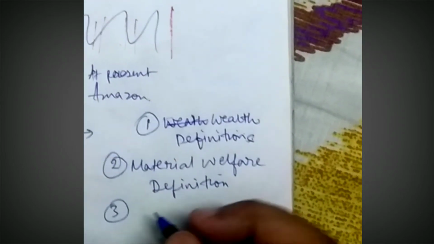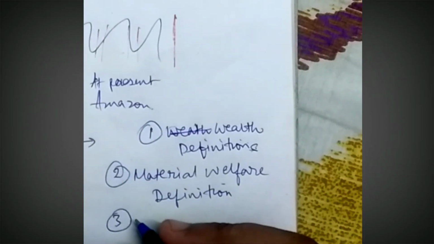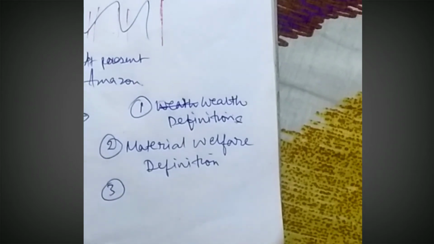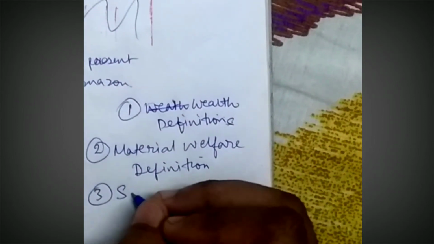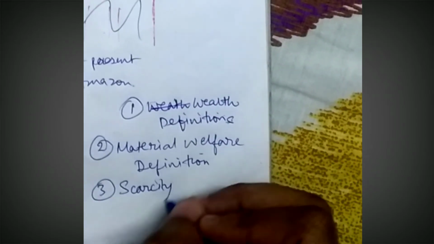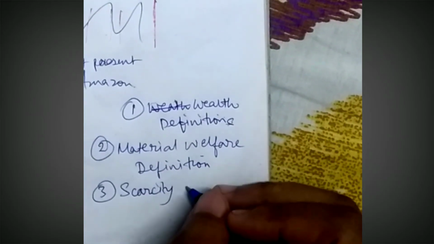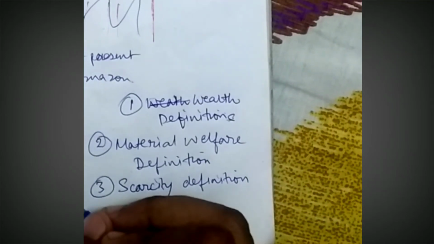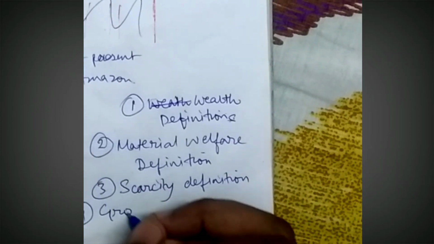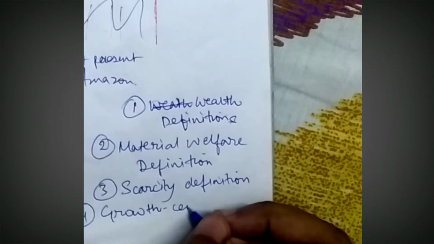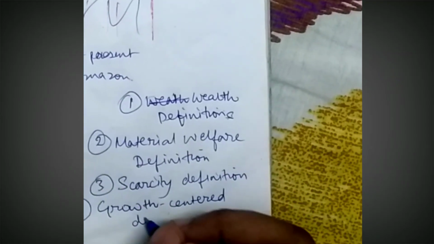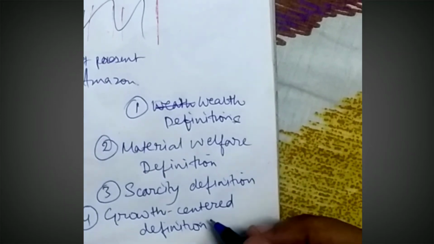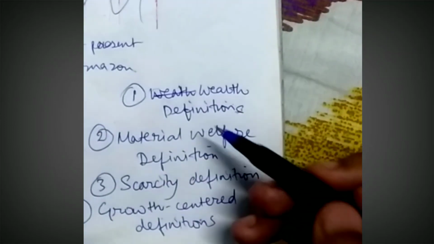The third is the scarcity definition. And the fourth is the growth centered definition. Once you complete all these four definitions, this chapter will be over.